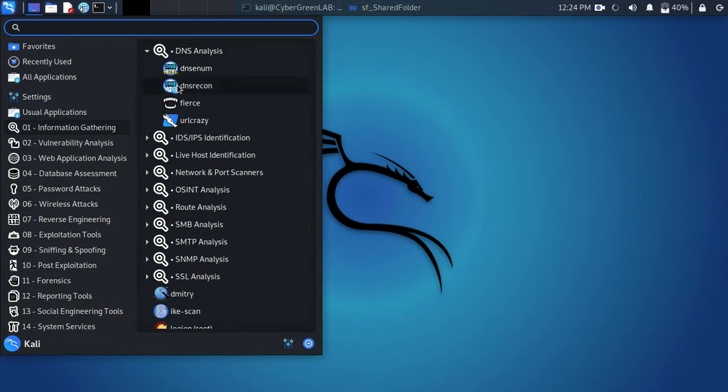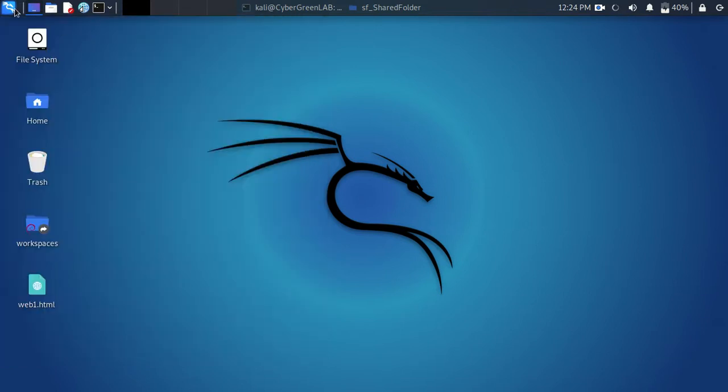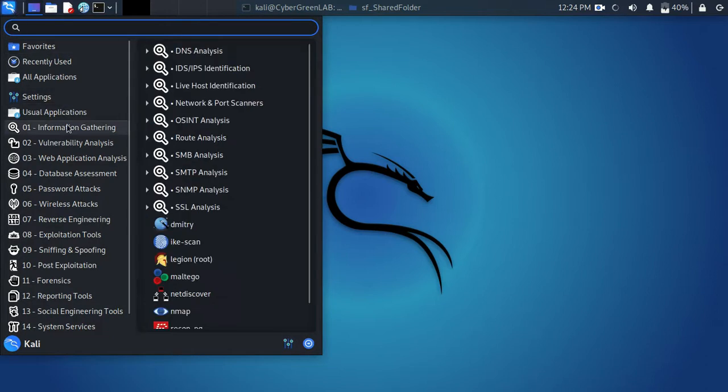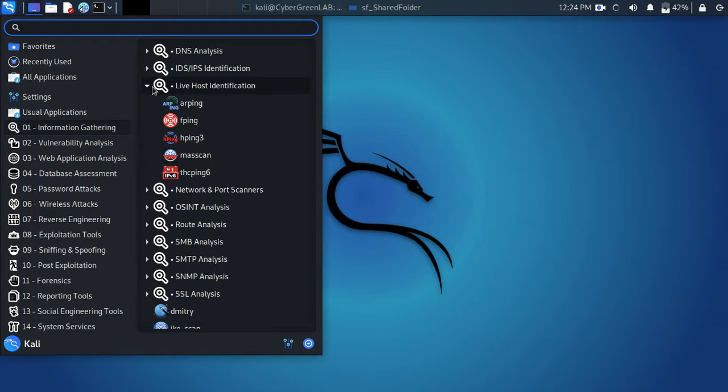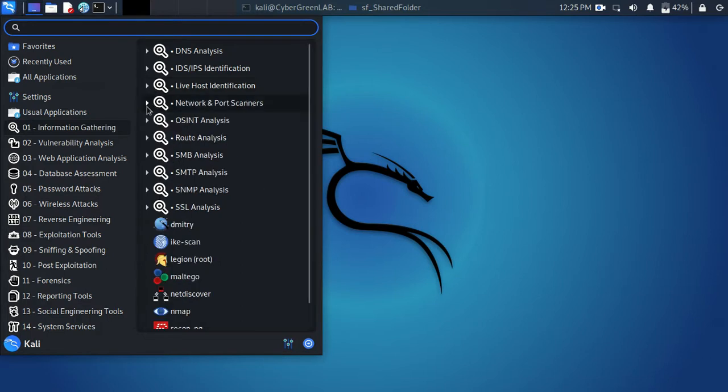I won't be going through all the tools. I'm just giving you an intro to the operating system, the Kali Linux operating system. I will just be mentioning the phases. We have the information gathering phase. These are the tools you actually use to gather more information about your system, because most of these things you'll be using tools for. You can't do it manually, it will take a long time. So there are tools like these that can help you gather information about your targets.